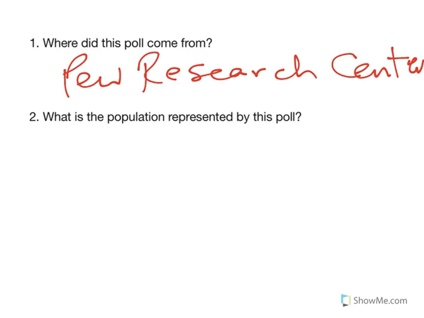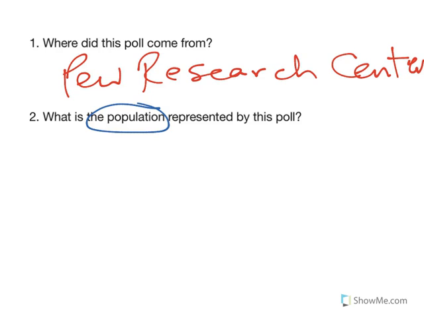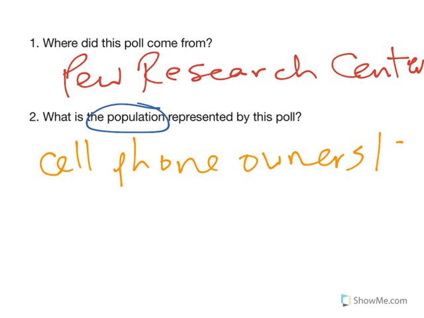And what is the population represented by this poll? There's a key word there, and that is population. Population is the overall group that is being represented by your survey or your poll or whatever it is you're looking at. In this case, if you look down here, it says cell phone owners age 18 plus. So who are we looking at? We are looking at cell phone owners 18 plus. So we don't care about the 12-year-olds who have cell phones. We're only talking about the adults, 18 and over, of the Americans who have cell phones. So that is the population there.